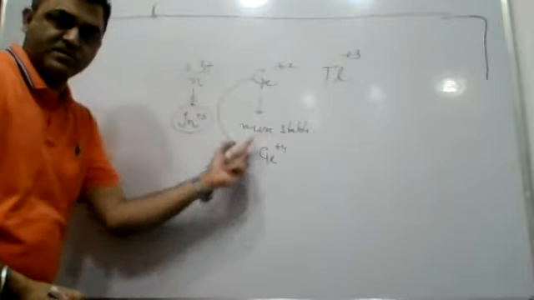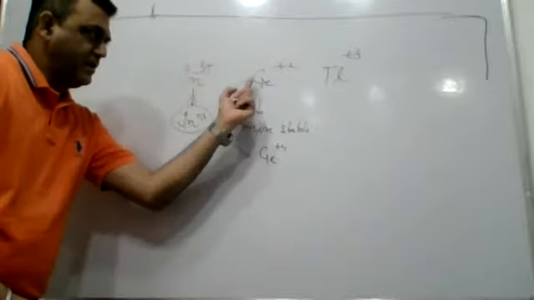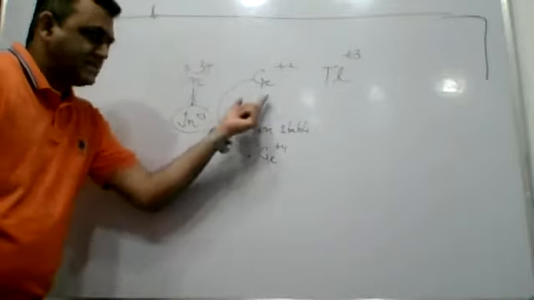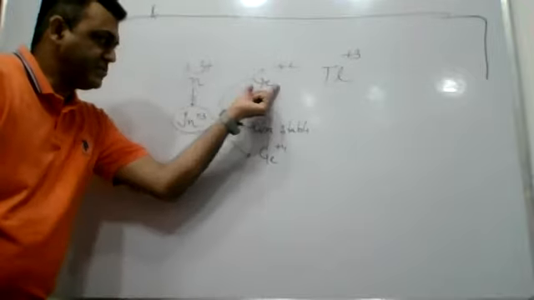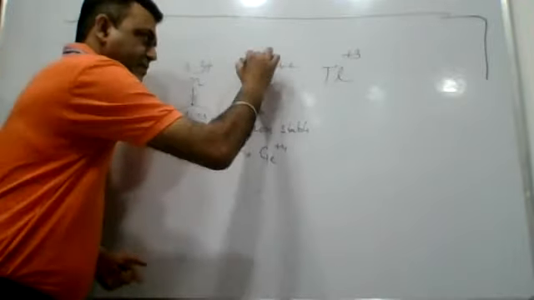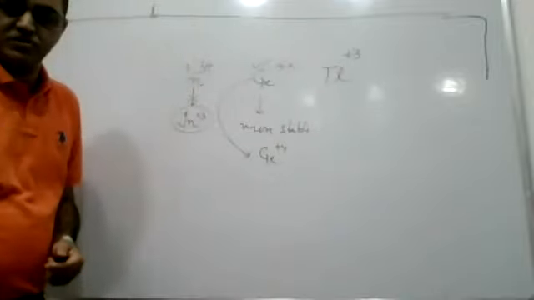Being unstable, if it gets oxidized, and nothing else is present to reduce, then it itself will get reduced. So this will have the ability to undergo a disproportionation reaction.